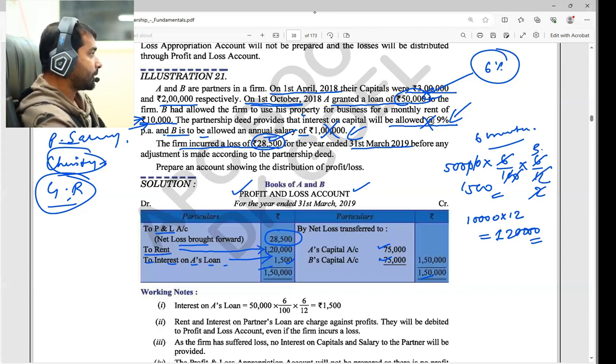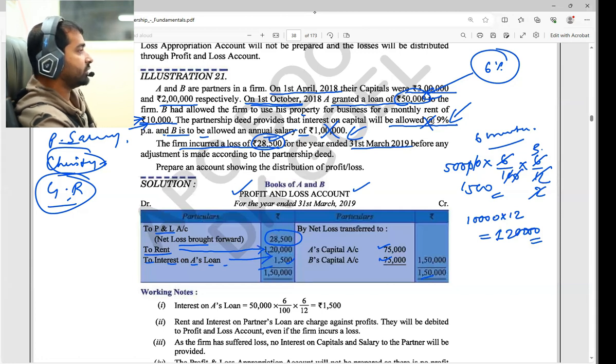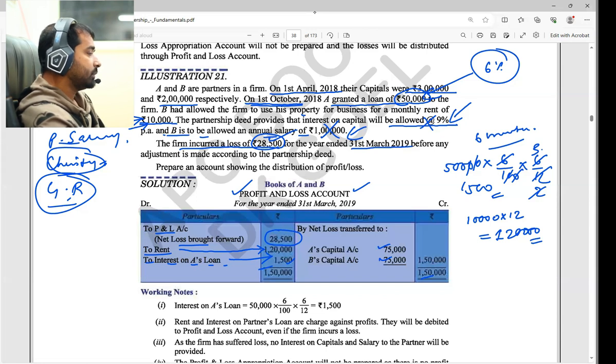Yes. So now if a partner gives a loan to the firm, he has to get it back, no? Definitely he is going to get it back, because this is not in the form of capital. If the firm is dissolved, even though the partners' capital may not go back, that is fine. But the outsider creditor, that partner is treated as an outsider creditor. If that person has given 50,000 rupees, or the firm has taken a loan from the bank, definitely the firm has a liability to pay off that 50,000. Exactly the same, the liability will be treated here.